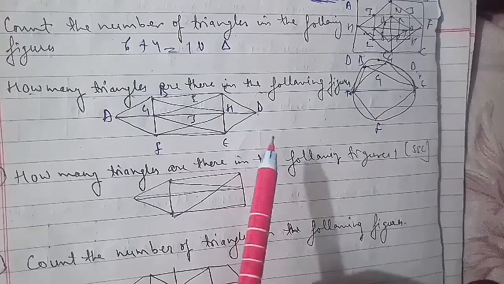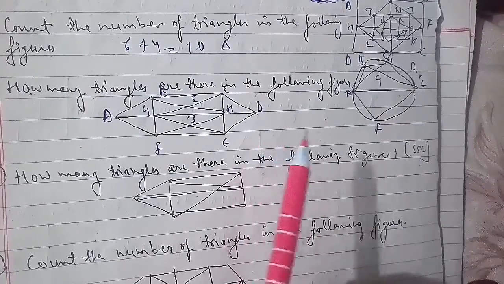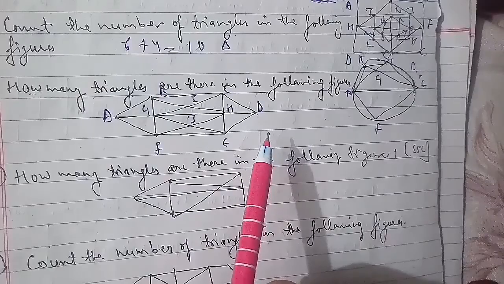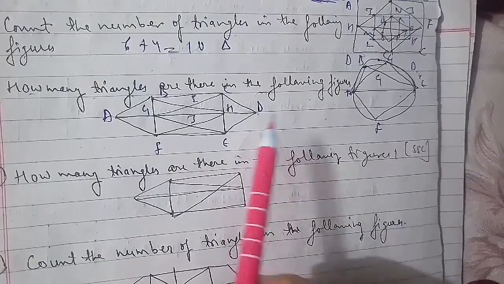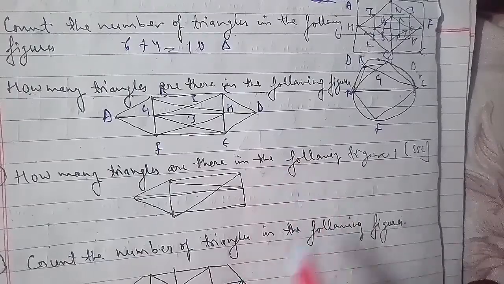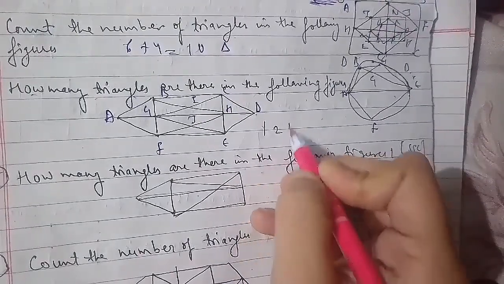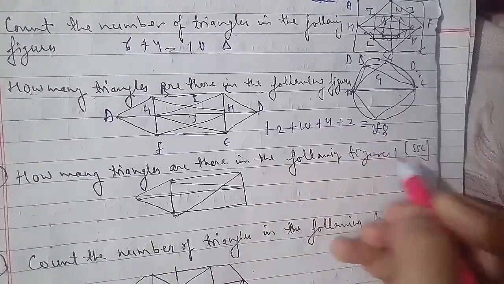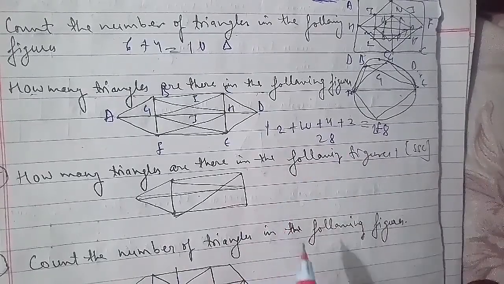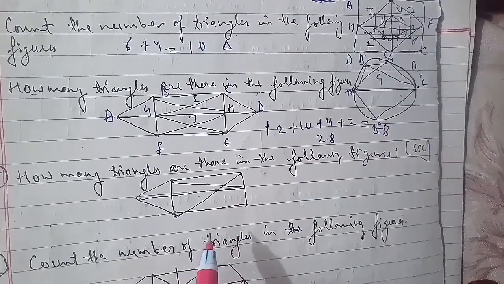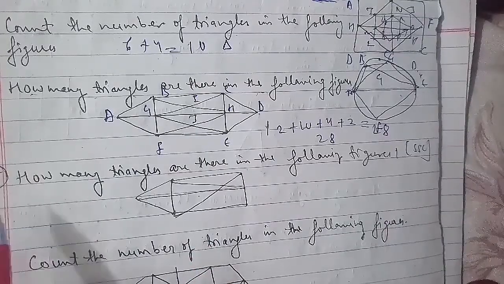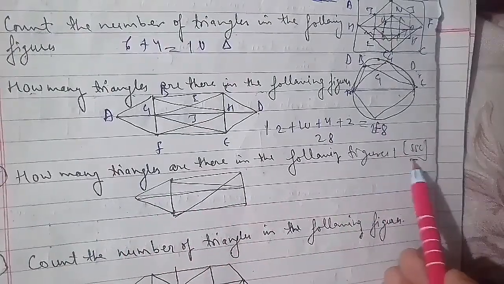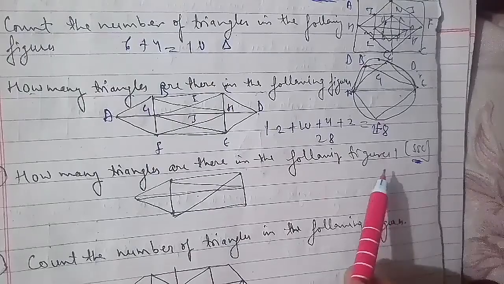A, B, C, D, E, F, G, H, I. Here the simplest triangles are CHI, GHI, BCI, EFG, AFE and ABF, which is 6. The triangles composed of two components are ABE, BHF, BEI, CGH, BCH and AFG, which is 6. The triangles composed of three components are ABH, BCE and CDE, which is 3. So the total number of triangles in the figure is 6 plus 6 plus 3 equals 15, which is the answer.